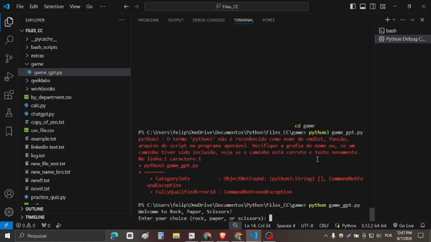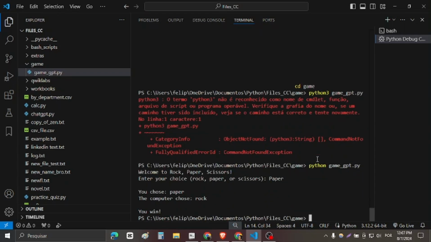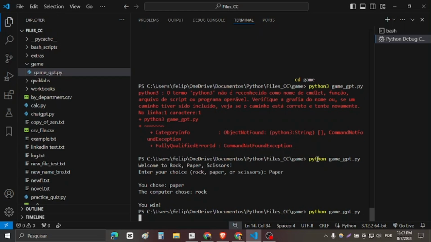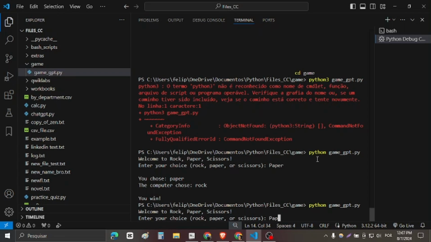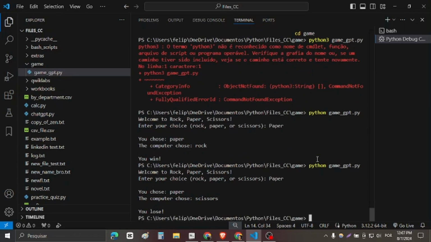So now I will choose paper again because yes, I want. Bro, again, the same thing, bro. Again, I choose paper and the computer chooses rock and I win. Bro. I want to lose at least once, at least one time. I will choose paper again. Okay, now I lose.